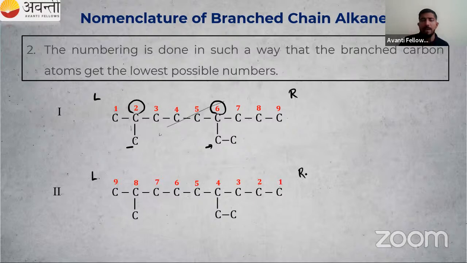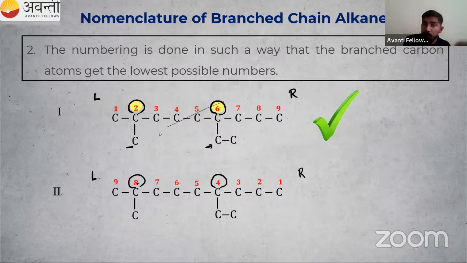Then again, I have left, I have right. From right to left, I am numbering. So this branch will get number 4. Then what about this? Number 8. So which is the lowest possible number, 2 and 6 or 4 and 8? You can tell me, 1 or 2, which is possible? Of course, the first one, 2 and 6, is the lowest number. The second one, 4 and 8, is not correct. So we are not numbering like that.